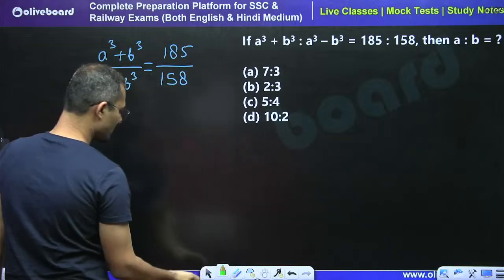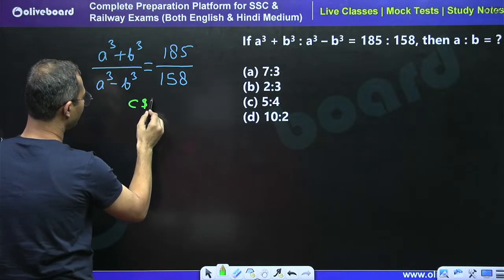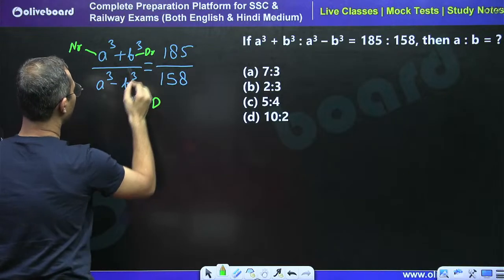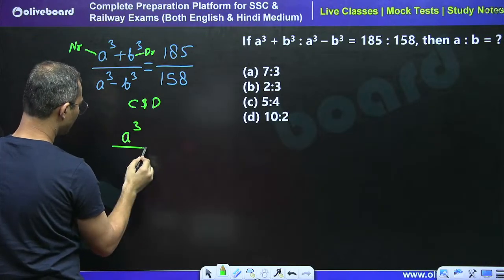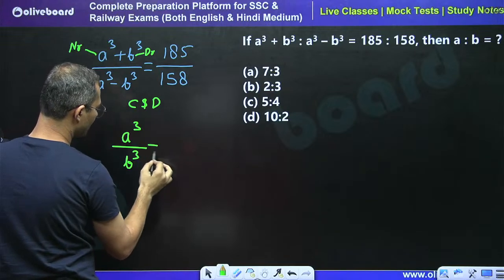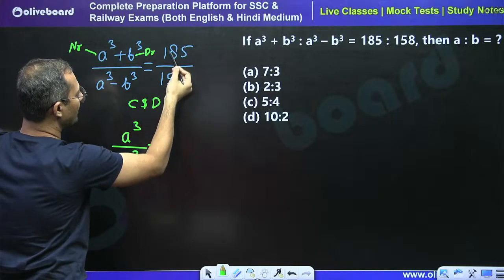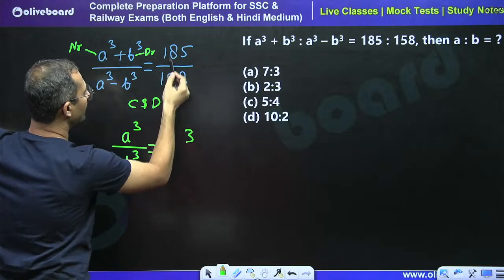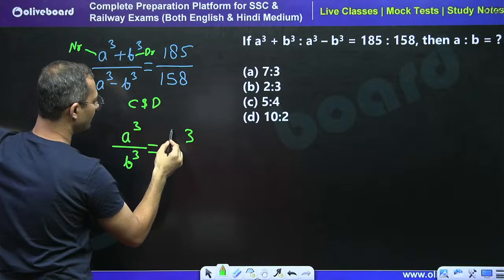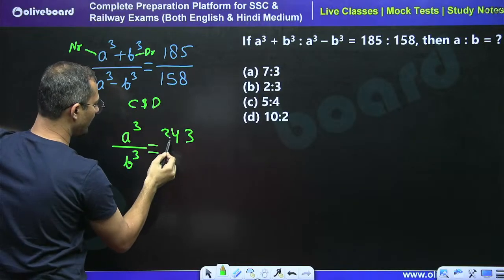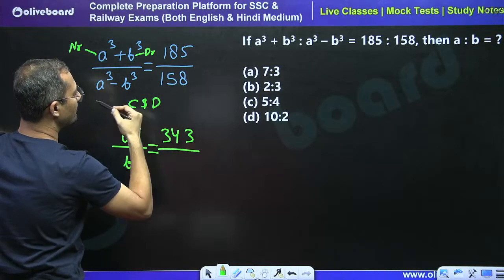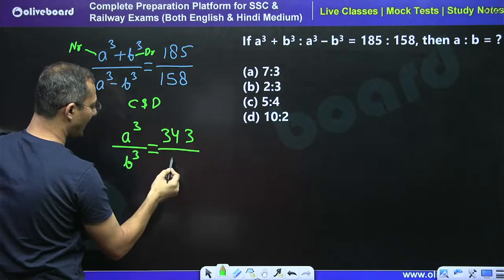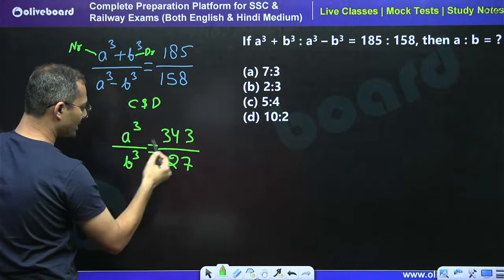When I apply C and D here, this will be the numerator part and this will be the denominator part. So I can say AQ divided by BQ is equal to numerator plus denominator, so 185 plus 158, directly I can write. 3 and 13, and 1 is 14, 4, carry 1, so 343. Now subtract this from this: 185 minus 160 gives 25, then 2 extra, add 2, so 27. So we have to take the cube root of this.